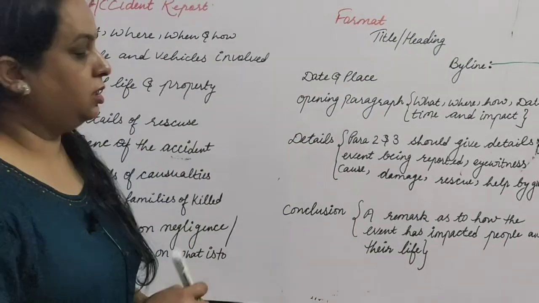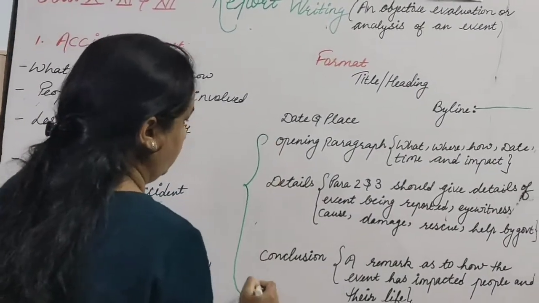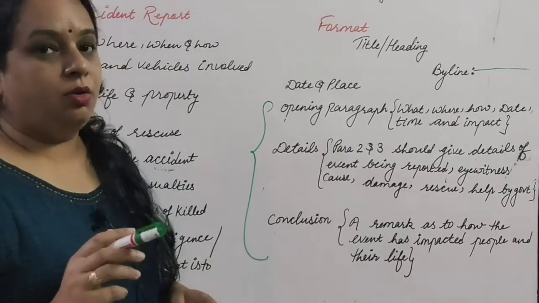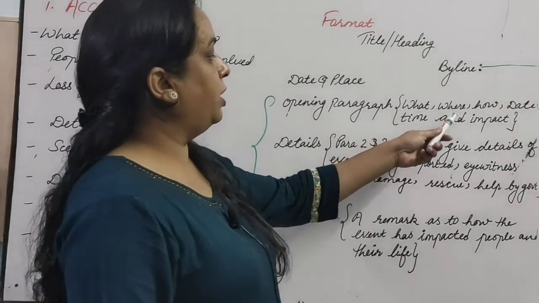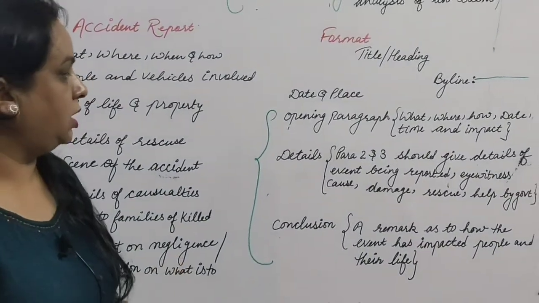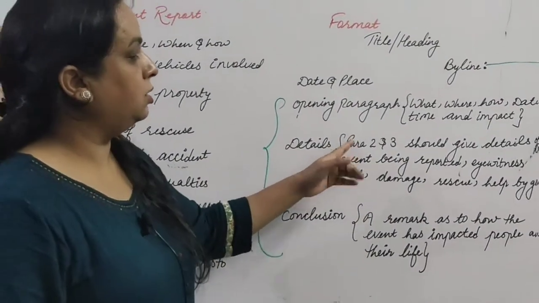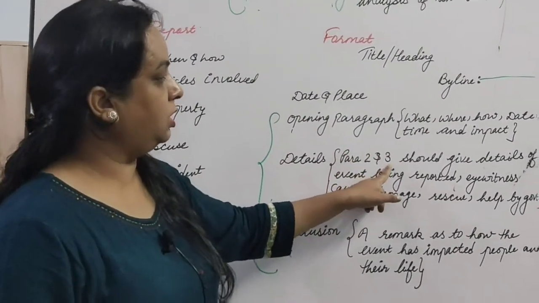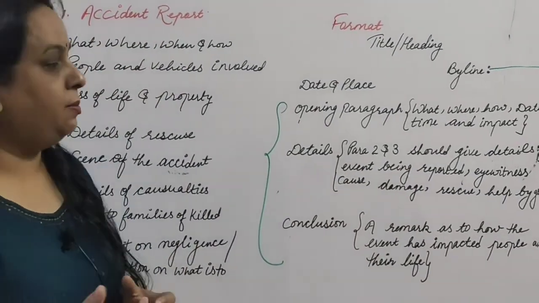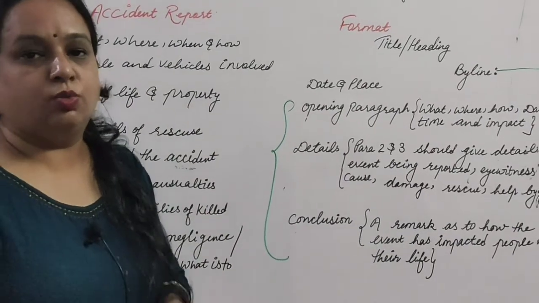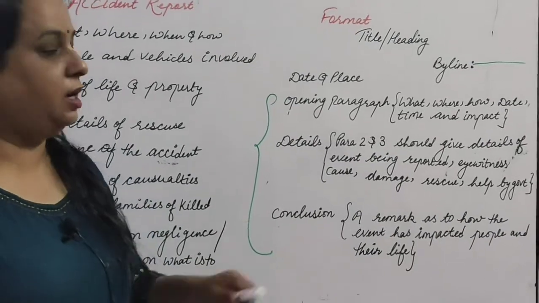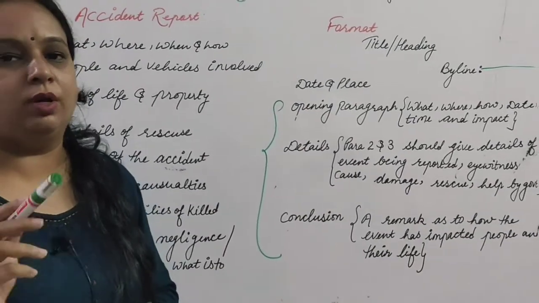Now you have to start the body of the report. You start with the opening paragraph, where you include what, where, how, what the date and time were, and what the impact of that particular thing was. Next are the details. In para number 2 and para number 3 you have to give the details of the event being reported. It may be an eyewitness account, what the cause is, what the damage is, what the rescue is, and what help is given by the government.